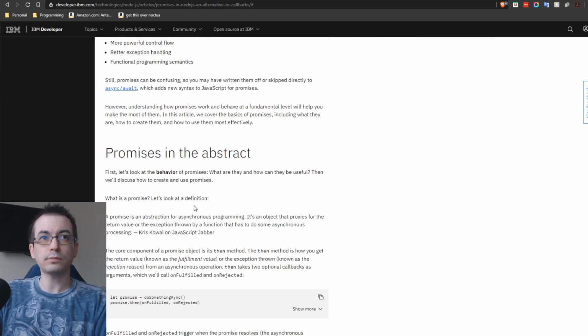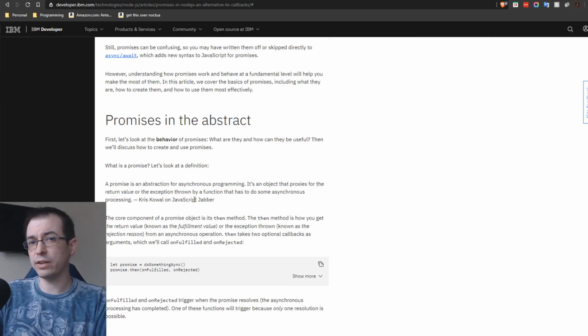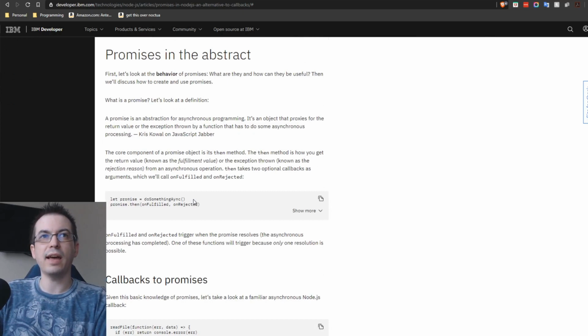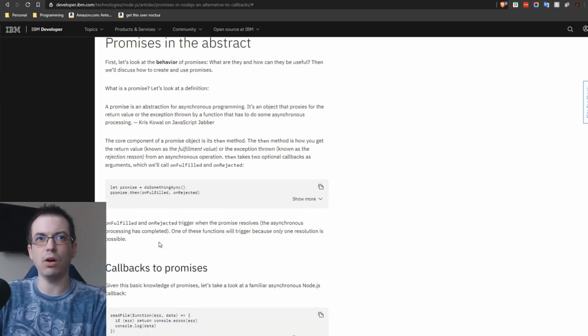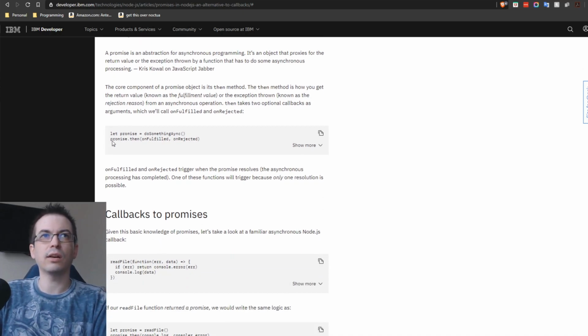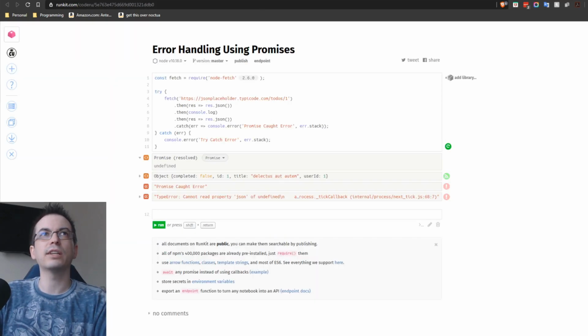But what do promises give us on top of callbacks? Promises, as a whole, allow us to do an asynchronous operation and then chain a series of events onto that asynchronous call. As you can see here, they do the asynchronous method, which returns a promise, and then you can say then. Let's look at an example over here.